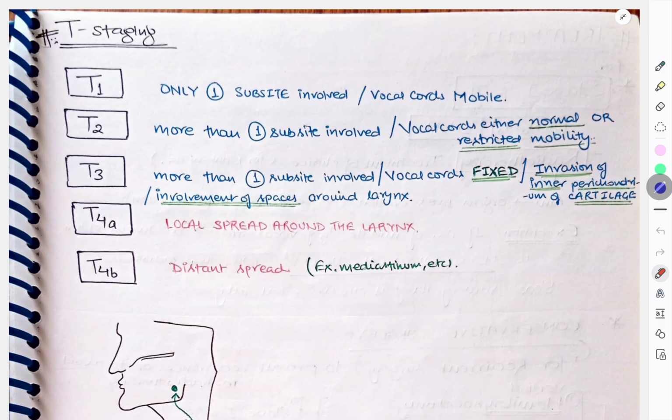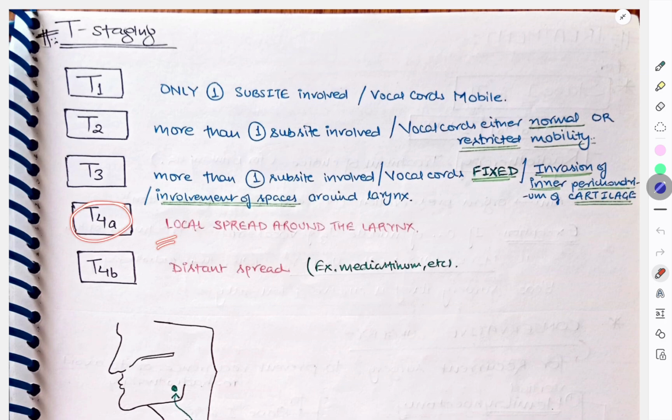Now let's see what we mean by T staging. Okay, so T1, only one subsite is involved and vocal cords are mobile. In T2, more than one subsite is involved and vocal cords are either normal or have restricted mobility. Okay, in T3, more than one subsite is involved, like the same one. Vocal cords are fixed. Okay, invasion of inner pericordial cartilage and involvement of spaces around the larynx is T3. More than one site, vocal cords are fixed, invasion of inner pericordial cartilage, involvement of spaces around larynx.